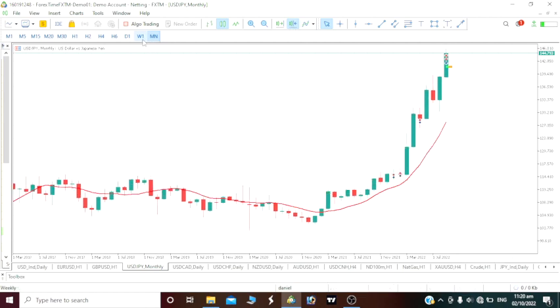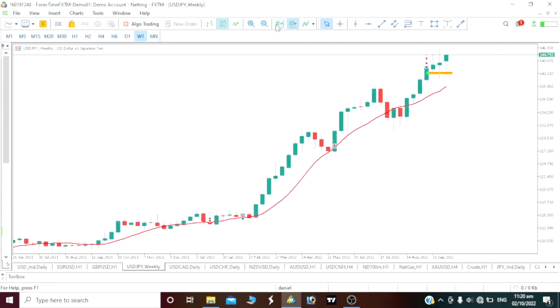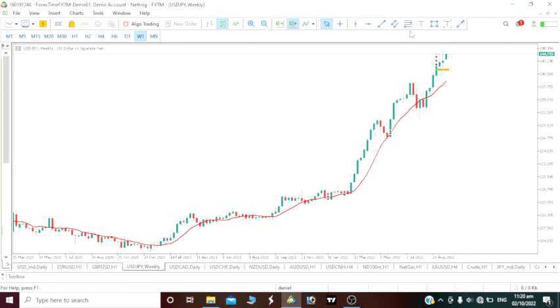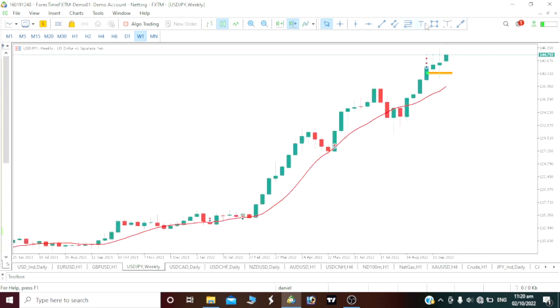Now let's roll down to the weekly time frame, guys. On the weekly time frame, we have to zoom it out again. Clearly we can see the movement on this weekly time frame, a bullish move, right? So the price of our USD has been going bullish.